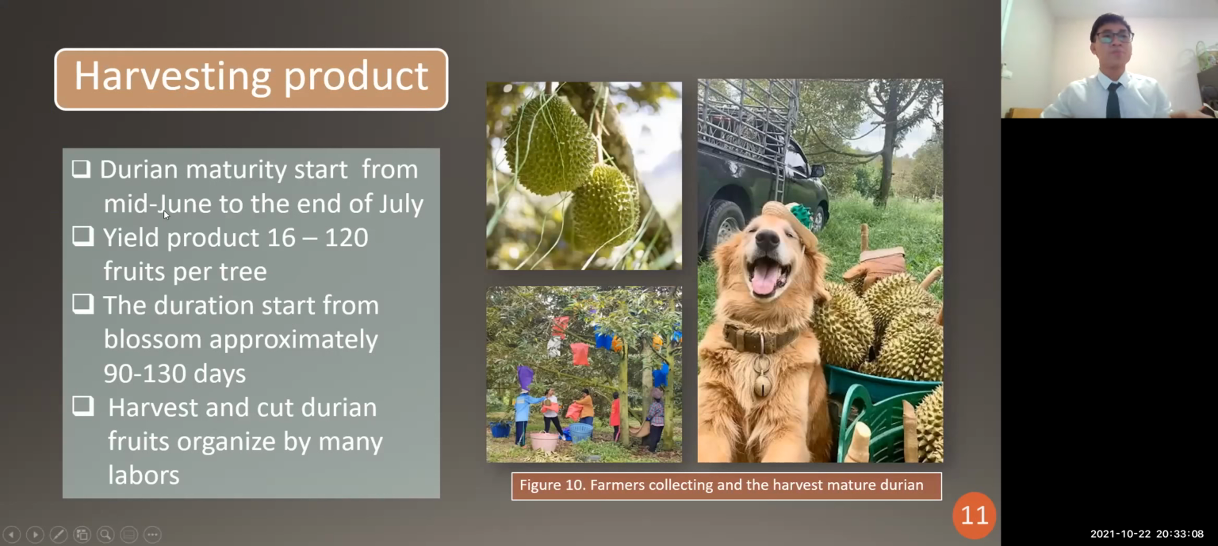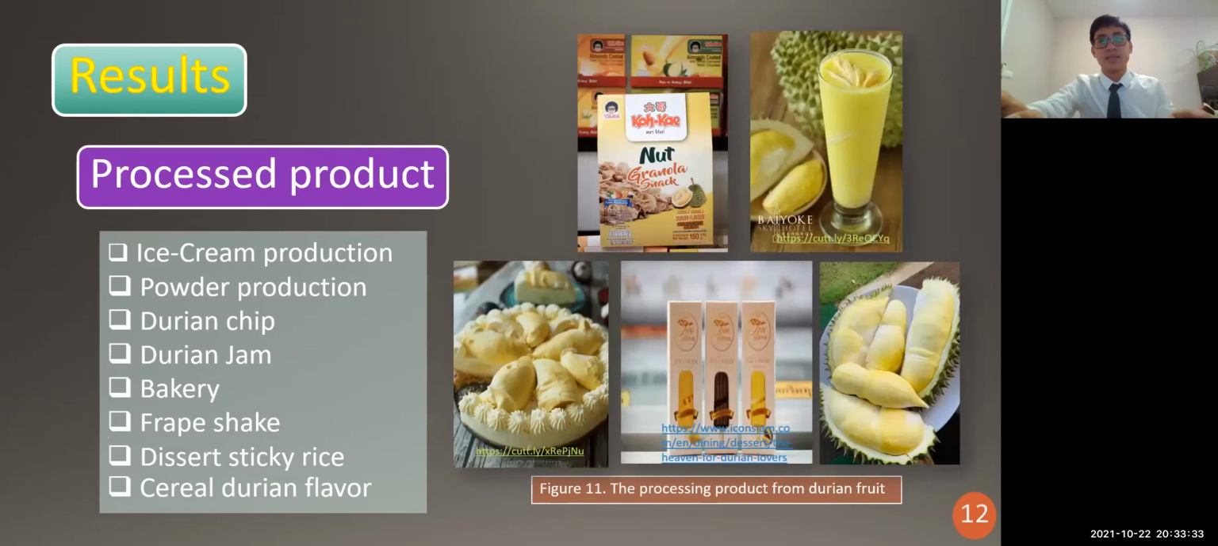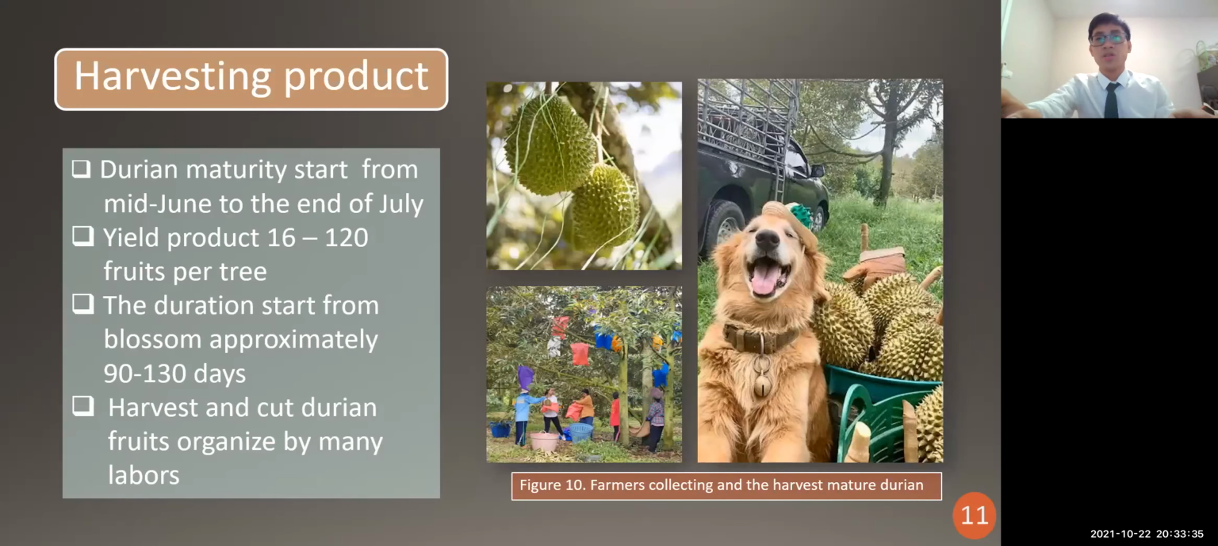And here are the harvesting products. The harvest starts from June to July, and the yield starts from 16 to 120 fruits per tree. Durian starts blooming, and the majority reach maturity at 90 to 130 days. And keep in mind that durian cannot be harvested by machine, so laborers have to collect the durian from the field by their own hands.